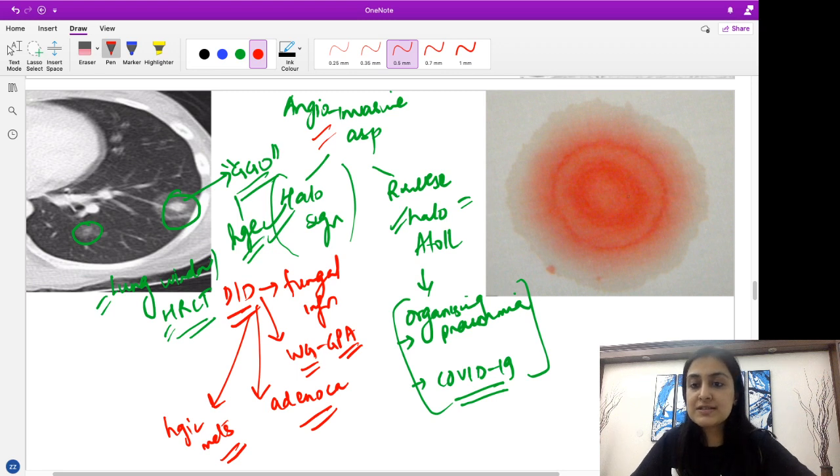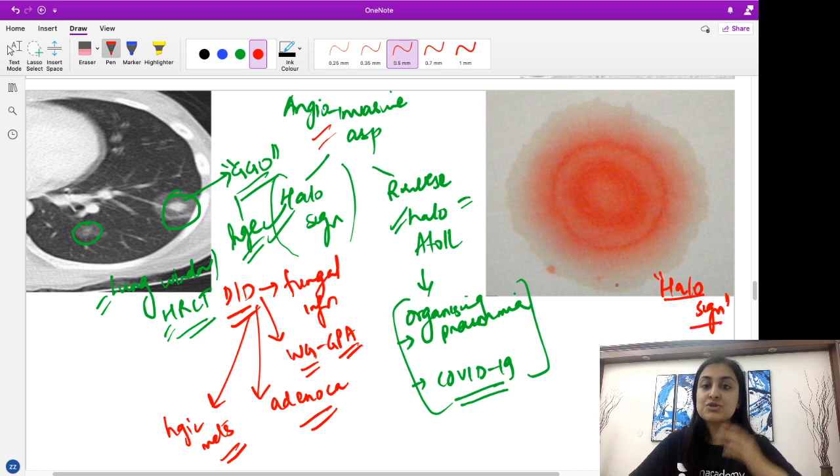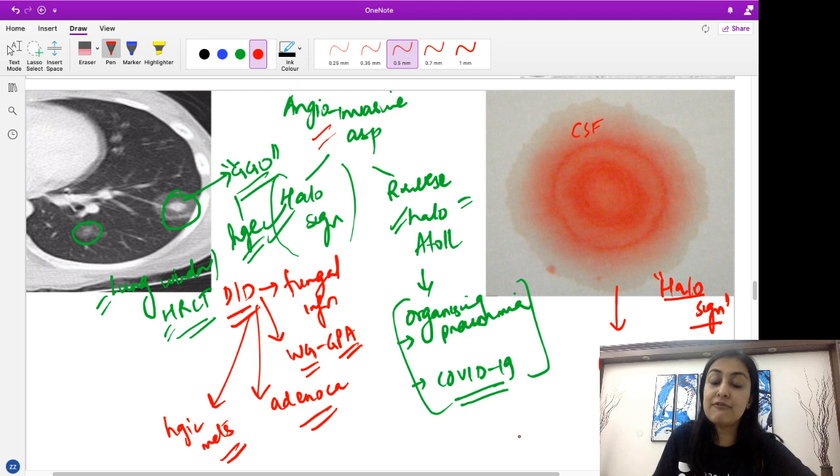Alright, now what about this? I am giving you a history of a person who had head trauma, who had persistent nasal discharge. I took a tissue paper and this was the sign that I saw. So what is the diagnosis? Again, here I see something which is the halo sign. So I am just trying to correlate the various halo signs for you guys. So this is a condition which is CSF rhinorrhea. So remember, in CSF rhinorrhea we have the halo sign where the blood will accumulate in the center and the CSF will produce this peripheral halo because it has a lower density than blood and it will go towards the periphery of this blotting paper. Okay, so this is the halo sign seen in CSF rhinorrhea.